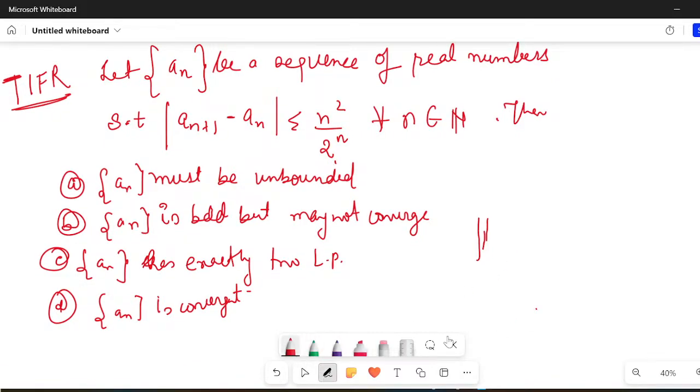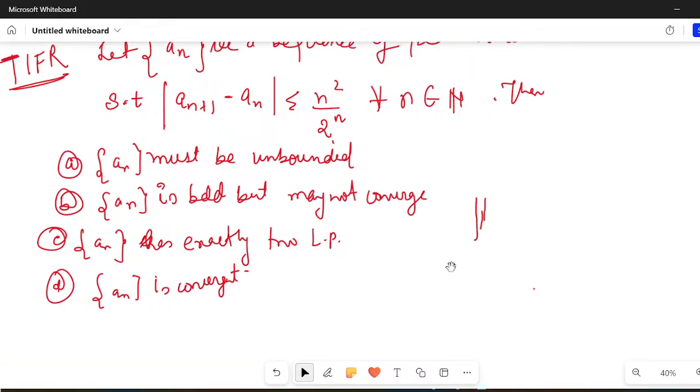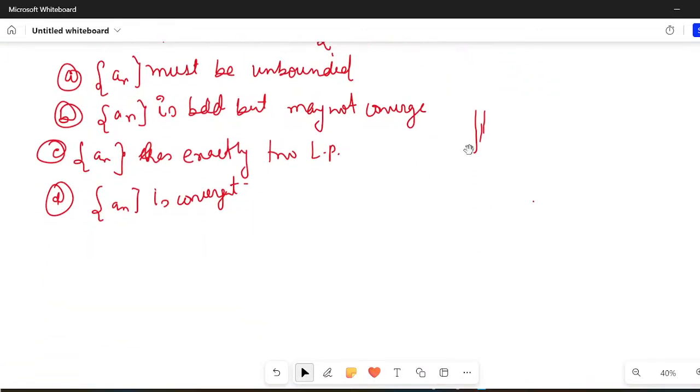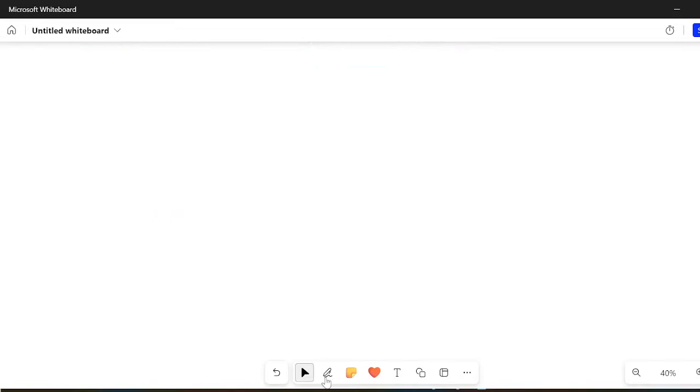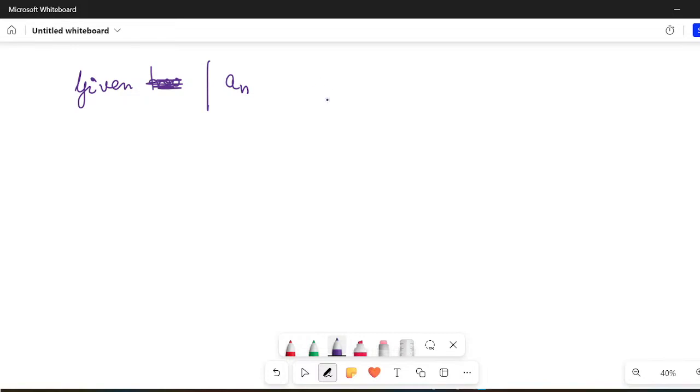Just think about this. What is given to us? It is given that modulus of an plus 1 minus an is less than or equal to n square upon 2 raised to the power n. Now just think about this.